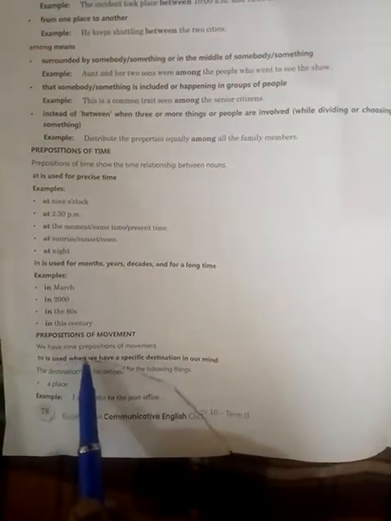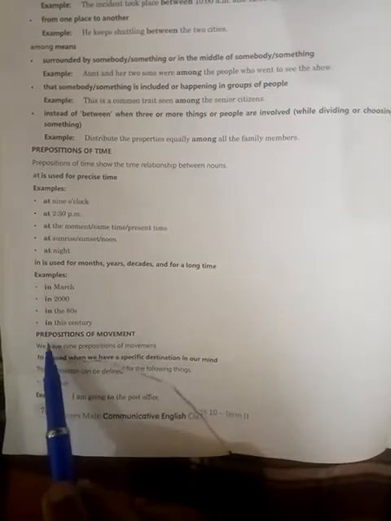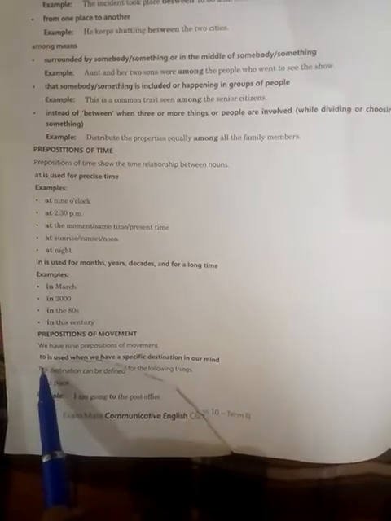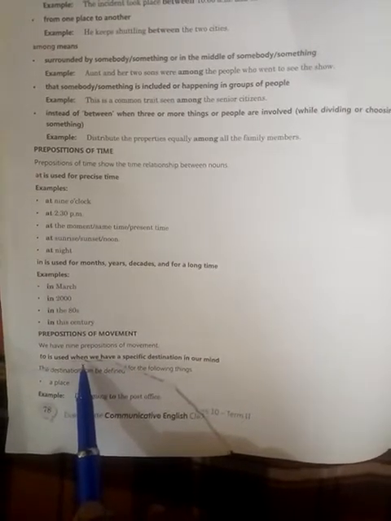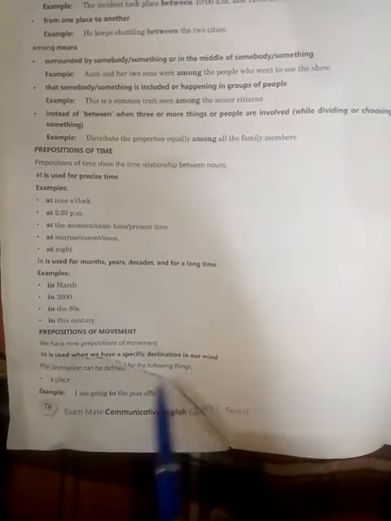Preposition of movement. We have 9 prepositions of movement. To is used when we have a specific destination in our mind.